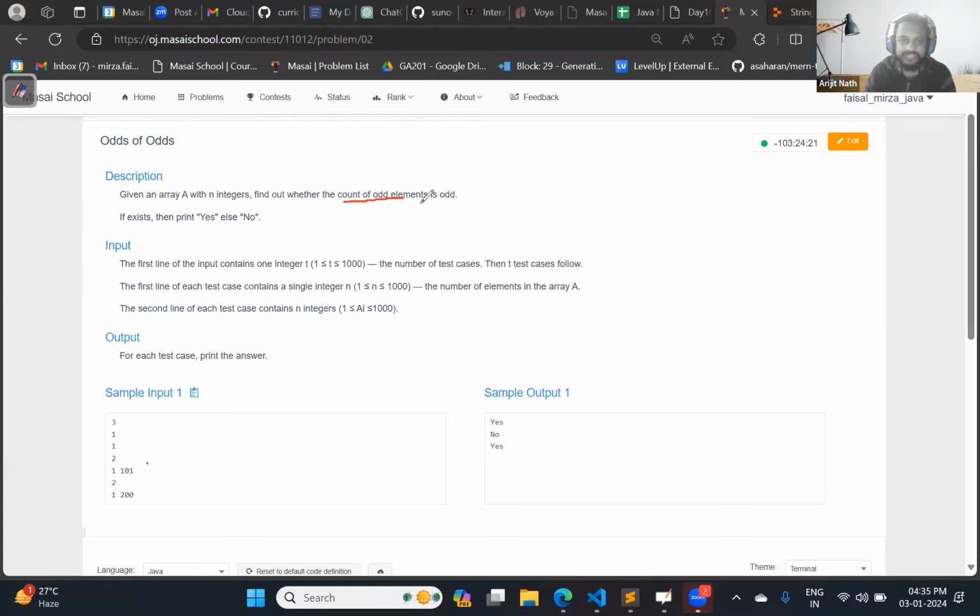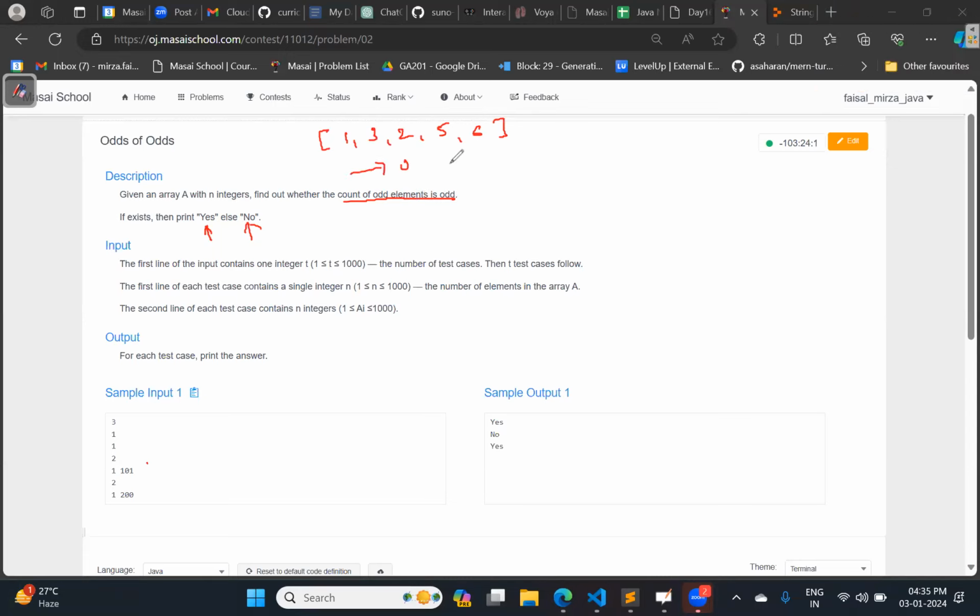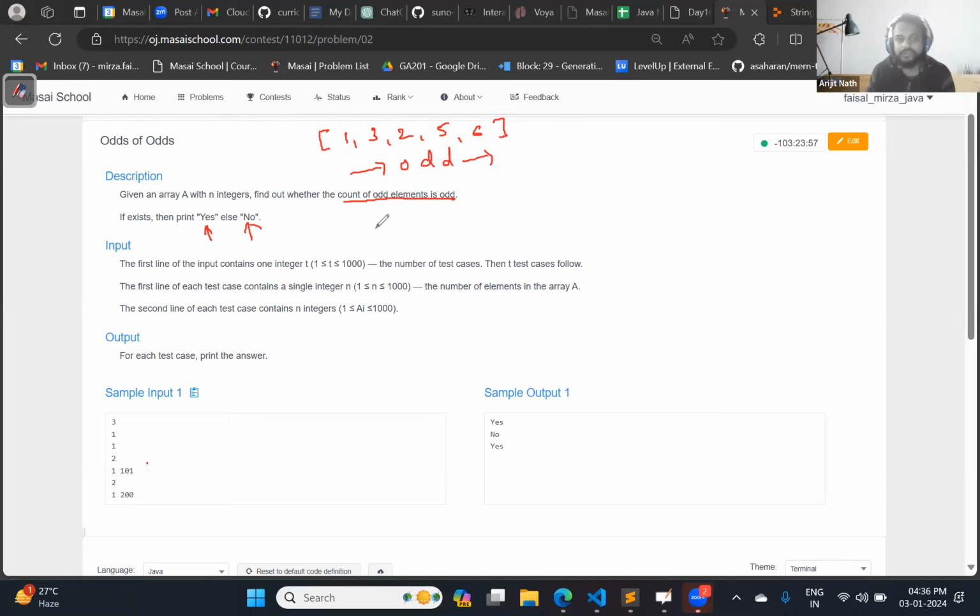If it is odd, then print yes, else no. So basically, in the n number of integers in the array, we need to find out the count of odd elements. If the count of odd elements is odd, then we need to print yes. Otherwise, we need to print no.